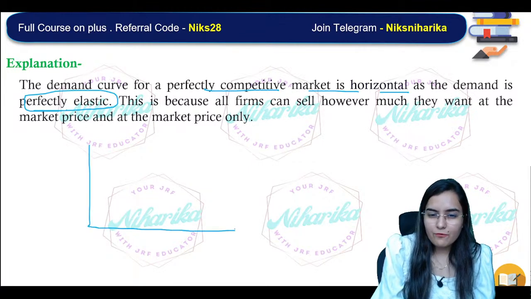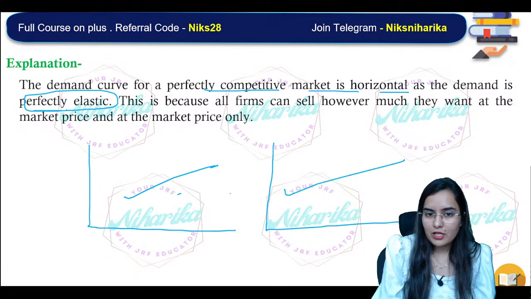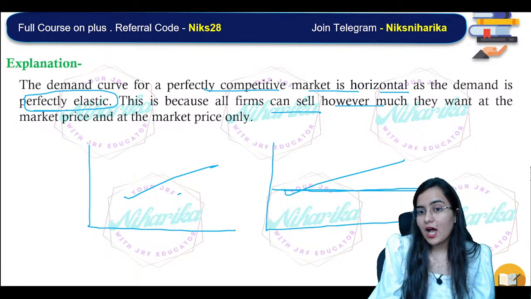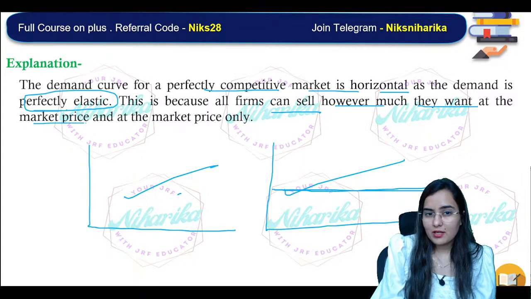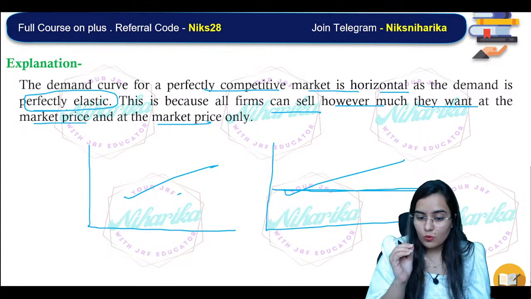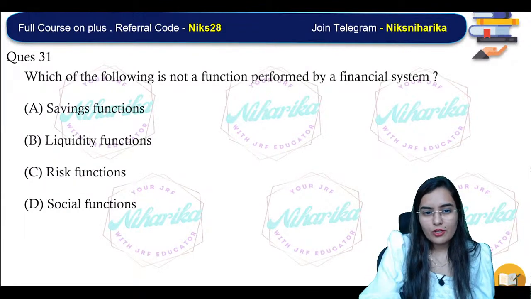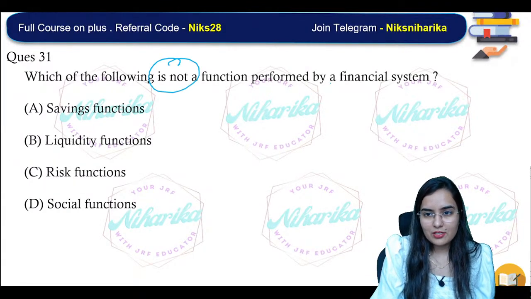It's a perfect substitute. Whether we are buying from here or we are buying from here, it is perfectly elastic because it is perfect substitute. Because all the firms can sell however they want at the market price and at the market price only, parallel to x-axis.